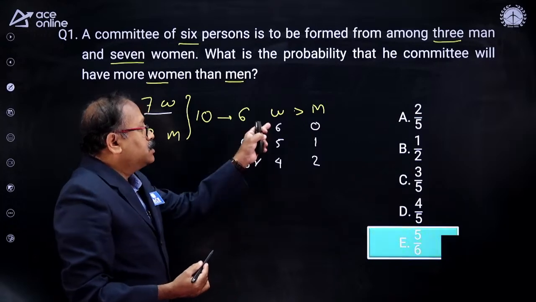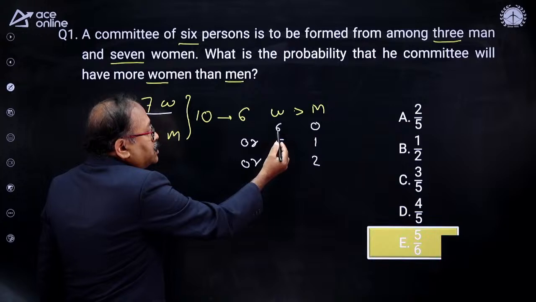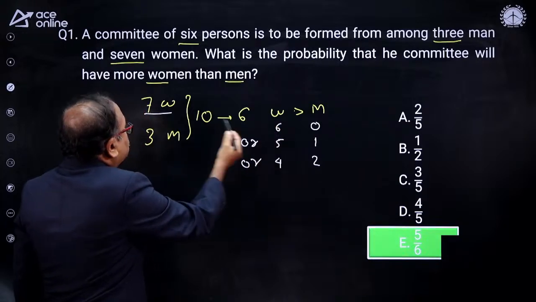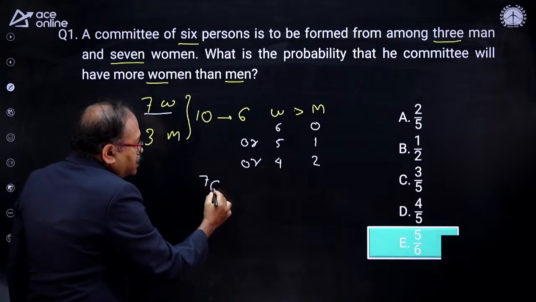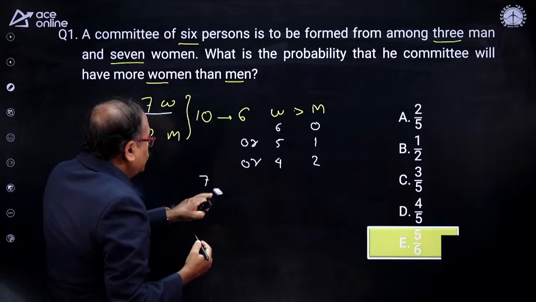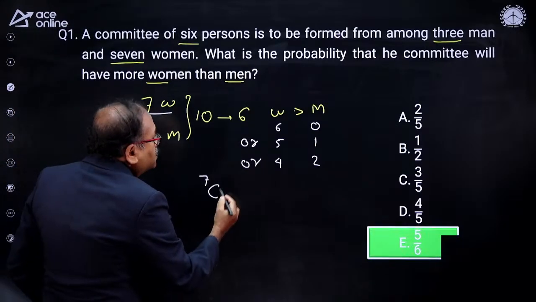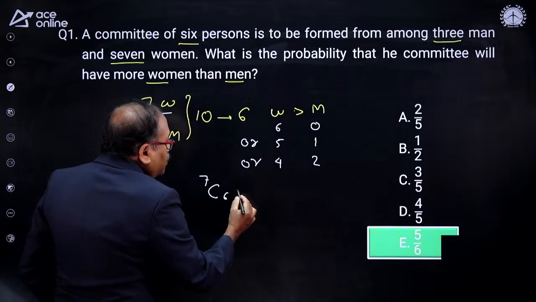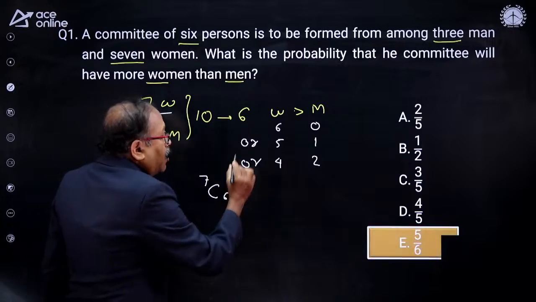So, from here onwards, let's write down the selection process. 6 women you are selecting out of 7 women, so 7C6, and into that 3C0.